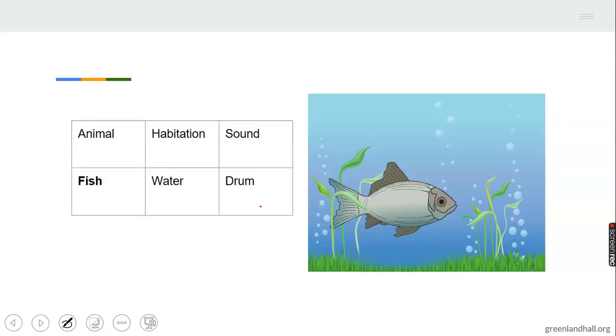Then we have, I'm sure you know this one. You are very familiar with it because it is part of what you eat regularly. We have fish. As you can see, that fish is inside something. It is in water. Fishes live in water. And what sound do they make? They drum.